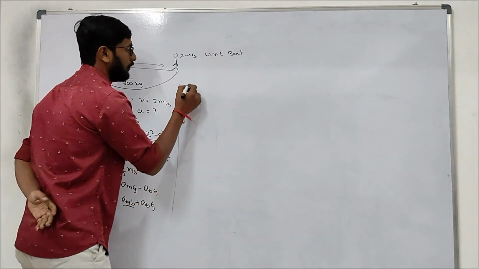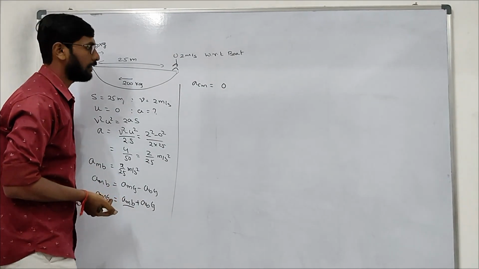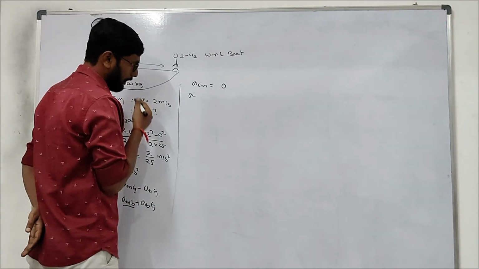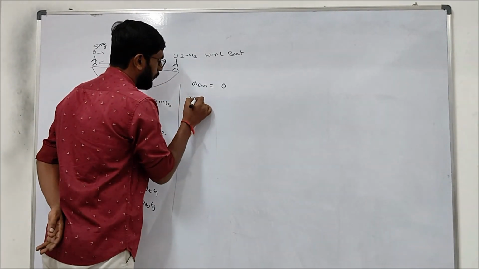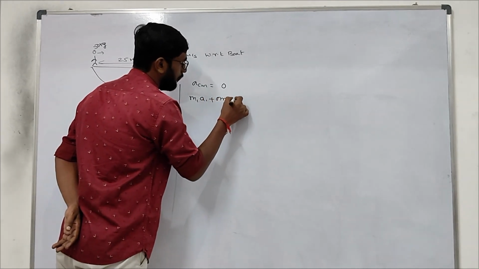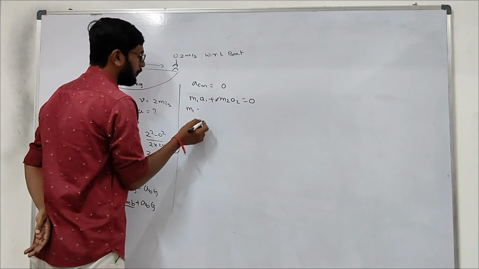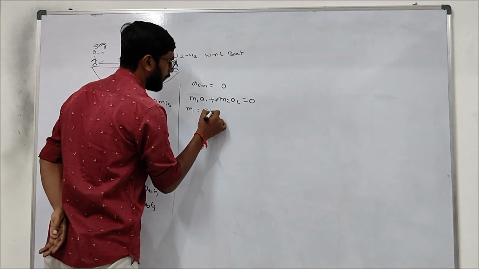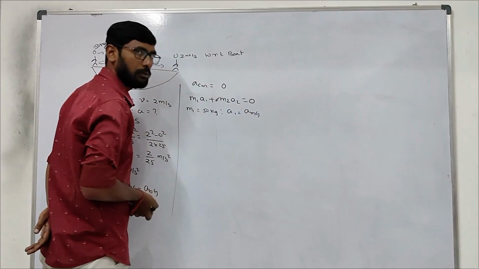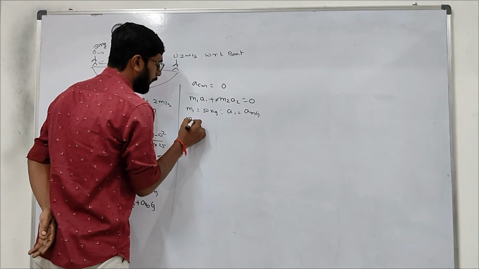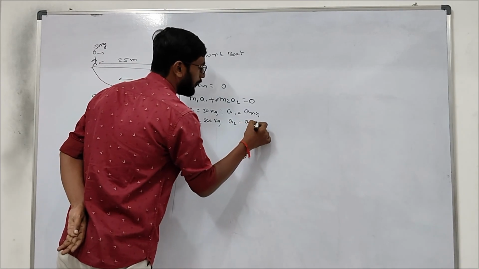So we will try to find. Acceleration of center of mass will be 0 because there is no external force acting. So we know m1 a1 plus m2 a2 by m1 plus m2 equals 0. m1 is the mass of the person, 50 kg. a1 is the acceleration of the man with respect to ground, that we don't know. m2 is 200 kg. a2 is the acceleration of the boat with respect to ground.